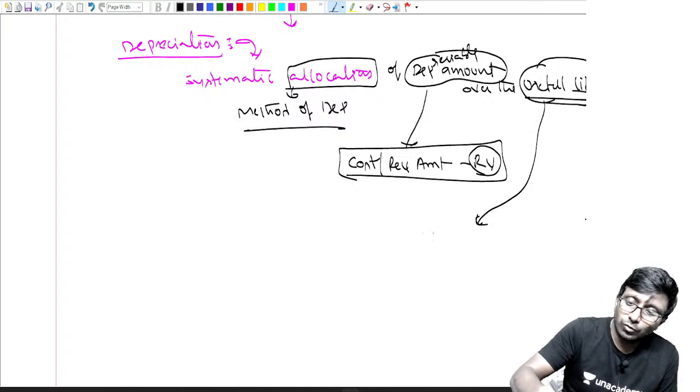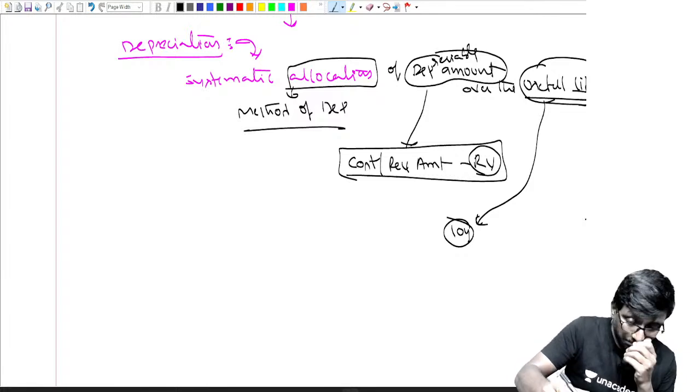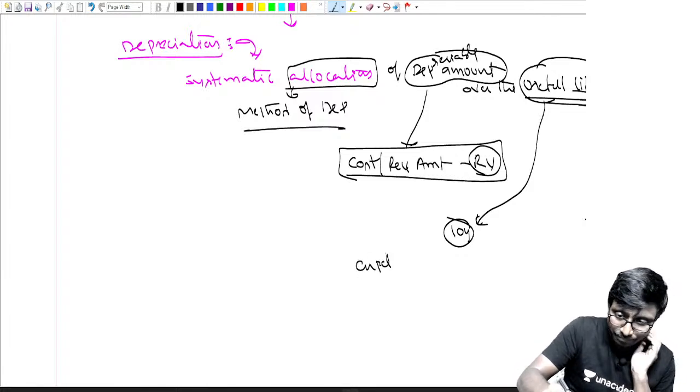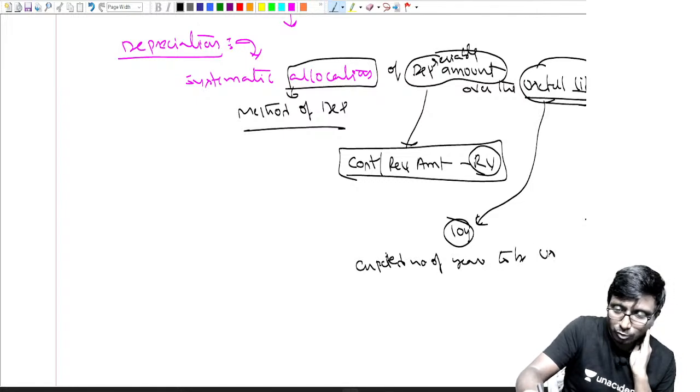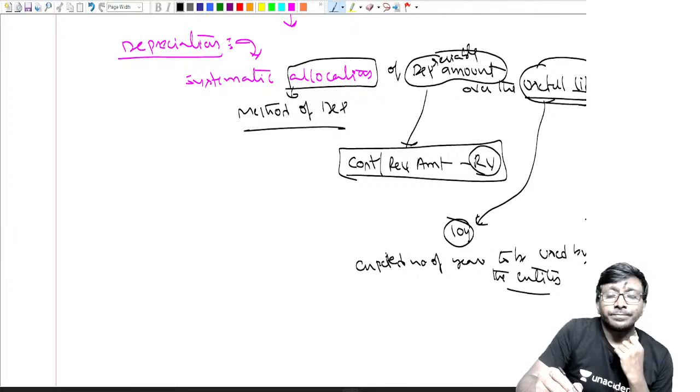So useful life is, for example, after 10 years I want to use it. That is expected. Expected number of years to be used by the entity. How long we wanted to use this asset or machine.